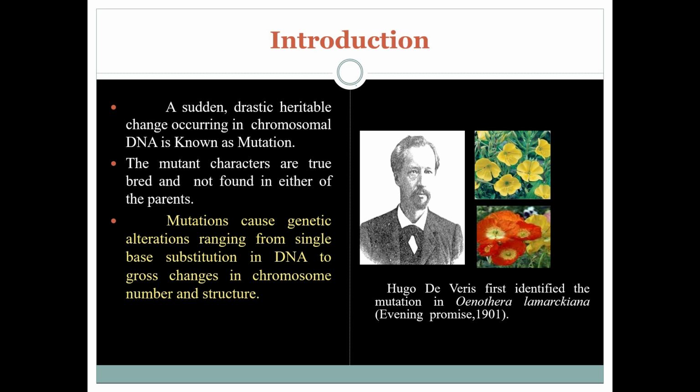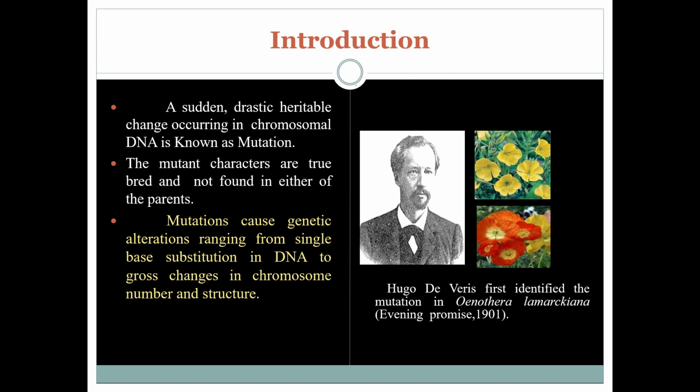Generally, mutations bring a change in genetic message of the living organisms. The term mutation was coined by Hugo de Vries in 1901. First, he observed a sudden change in the flower color of Oenothera lamarckiana. For this change, he had given the name mutation and the product was mutant. See here, these are the two types of flowers, wild and mutant type of flowers.